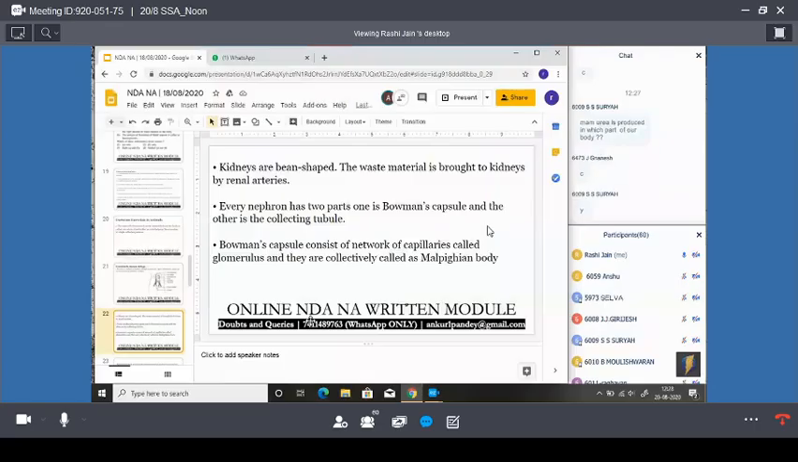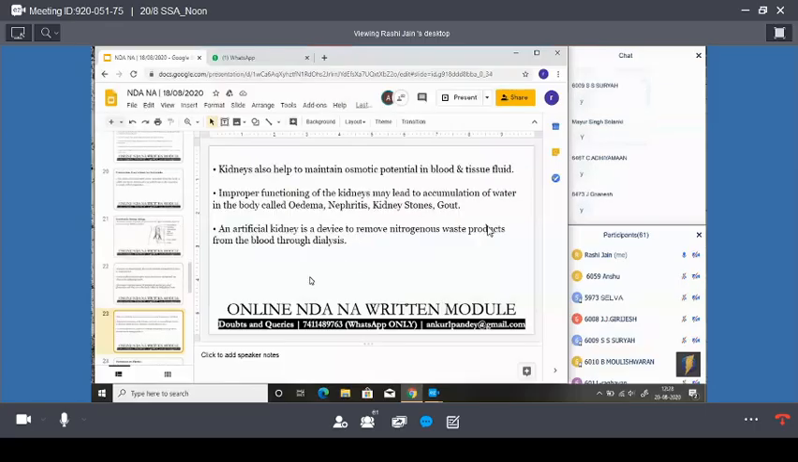Yeah. So here we are talking about the Bowman's capsule. Bowman's capsule consists of the capillaries called the glomerulus, and they are collectively known as the Malpighian body. Is it clear to you guys? Okay.